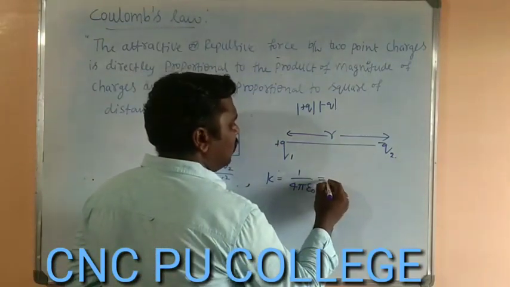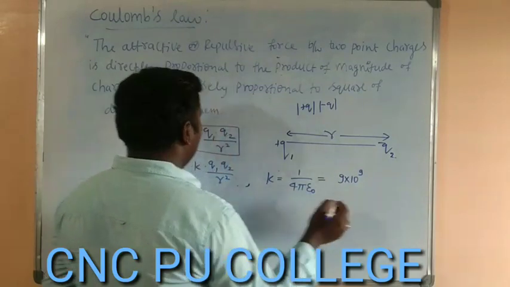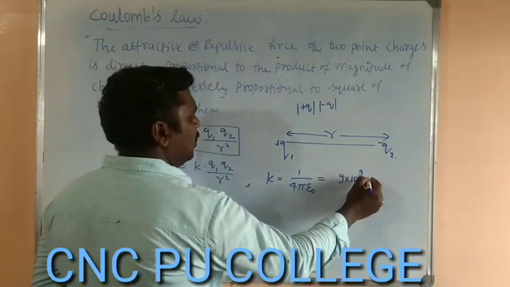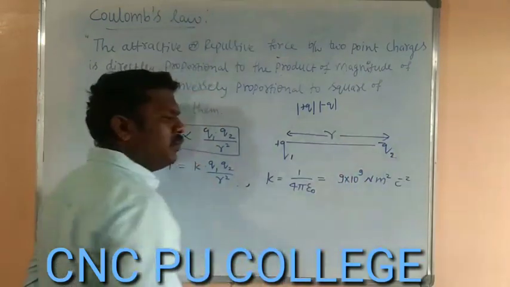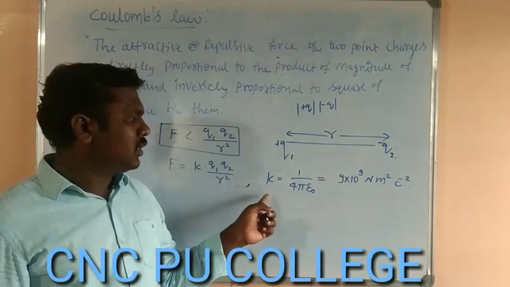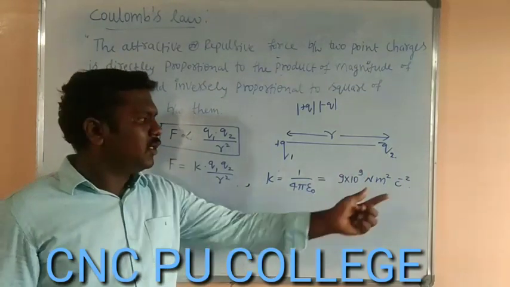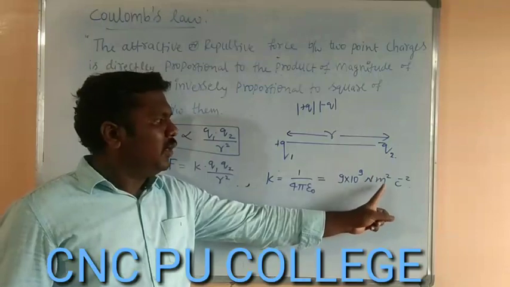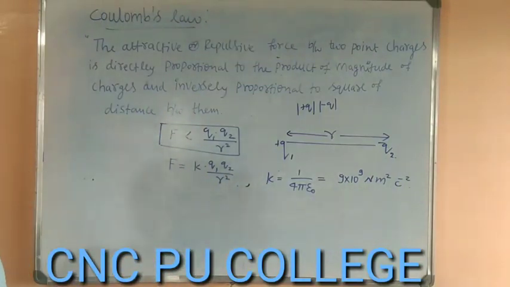Its value is 9 into 10 to the power of 9 Newton meter square Coulomb inverse square. So we have to remember this K value in numericals. K is equals to 9 into 10 to the power of 9, and its unit is Newton meter square per Coulomb square. Yes, just about that K value, that is 9 into 10 to the power of 9 Newton meter square per